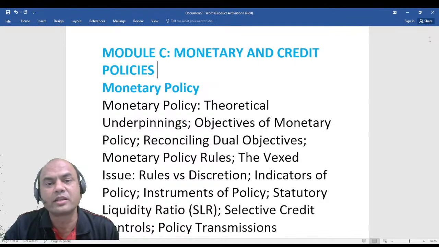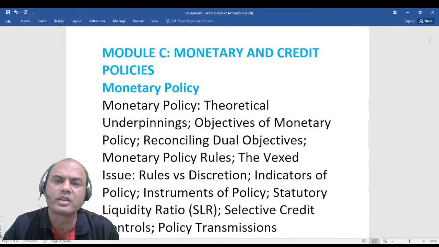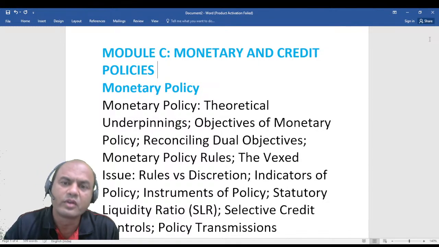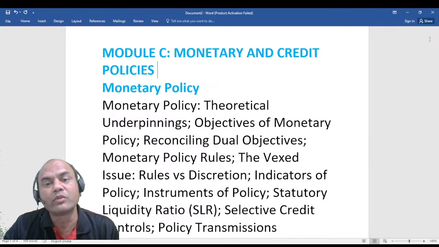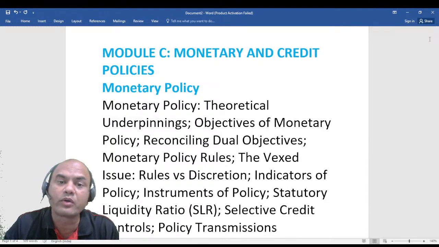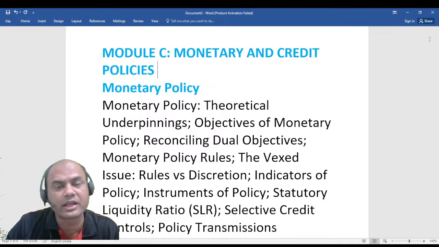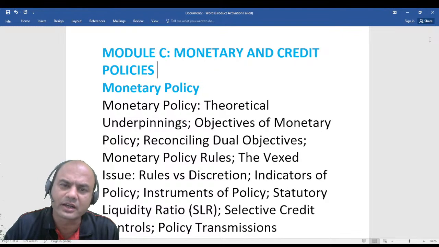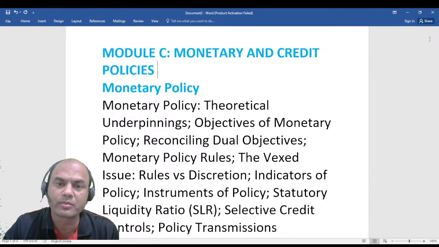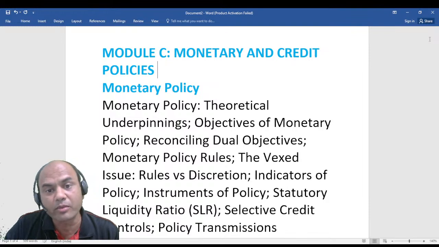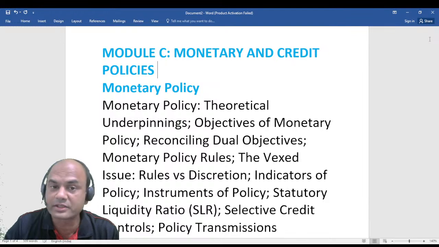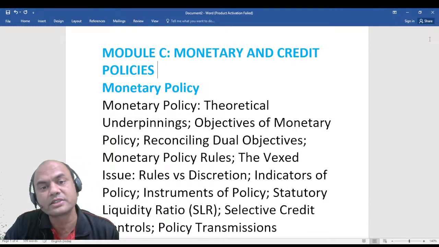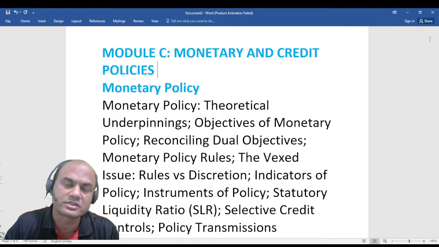Then what is done by RBI at India level. You had the basics of what is repo, what is reverse repo, all that. What is the policy? Then what are the supervisory functions of RBI? How did RBI evolve? Everything was there in Module B. RBI actually started in 1934 during the British era. Before RBI also there were certain commissions. That is there in your portion, and we are covering this in our classes also.